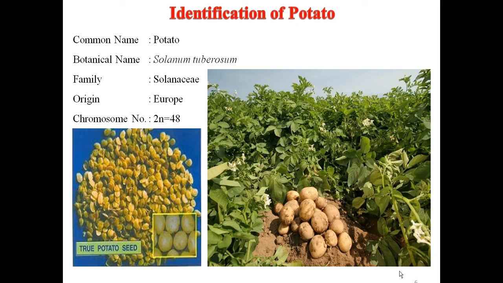Next one is a potato. Botanical name Solanum tuberosum, family Solanaceae, origin Europe, and chromosome number of potato is 2n is equal to 48. You can see the seeds of potato as well as tuber of potato. This is a true potato seeds.